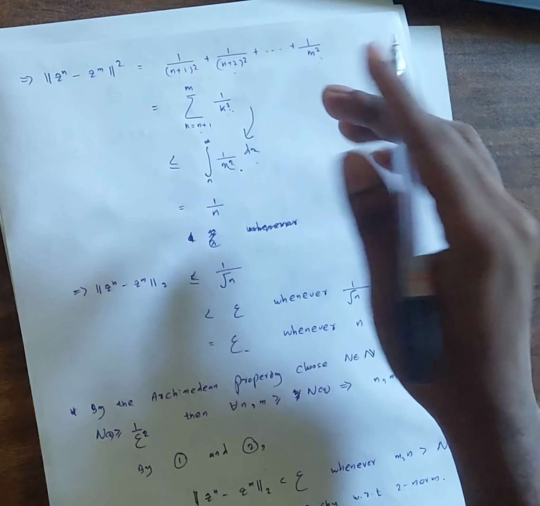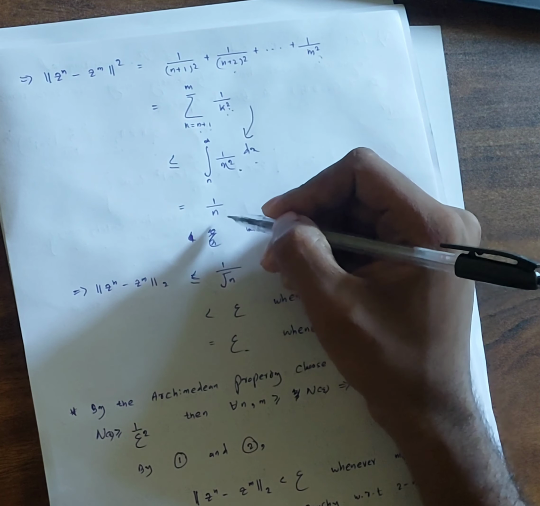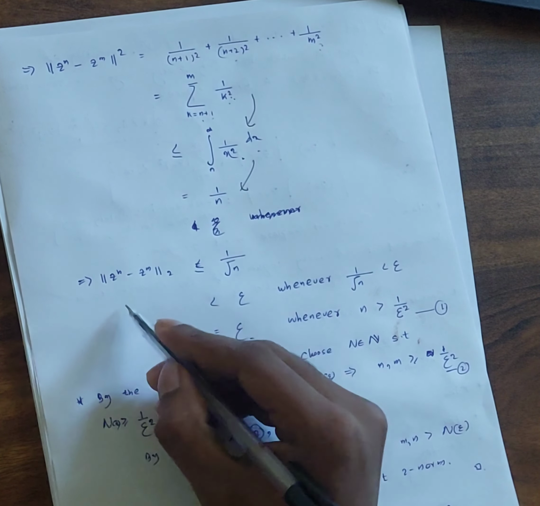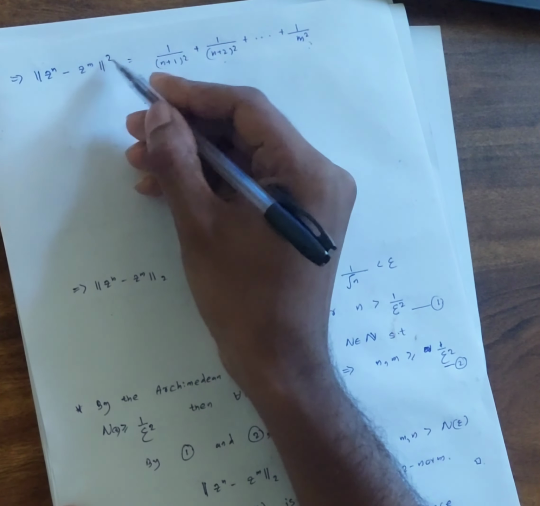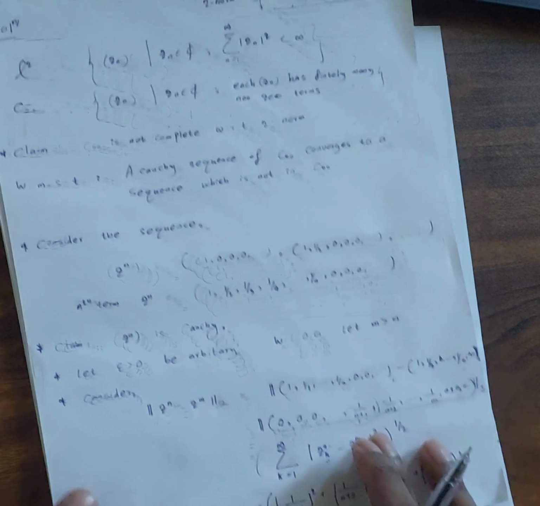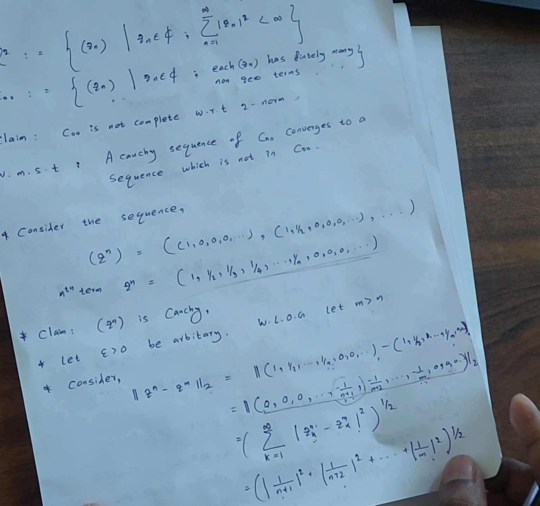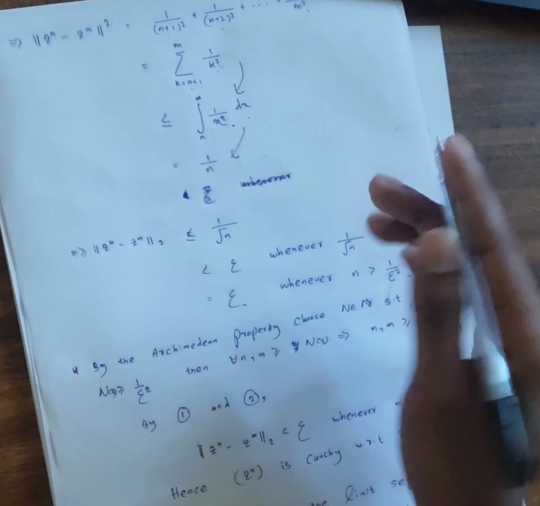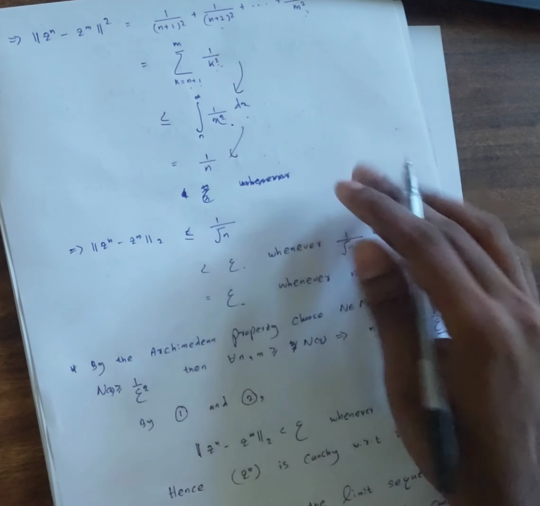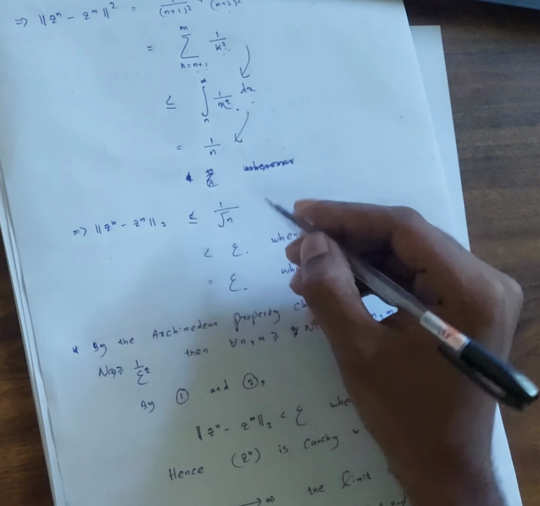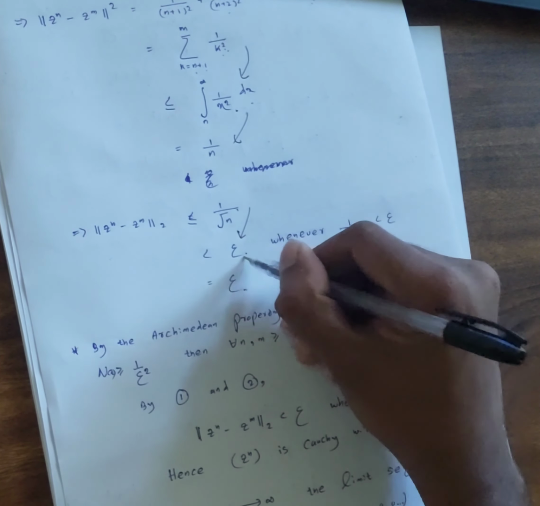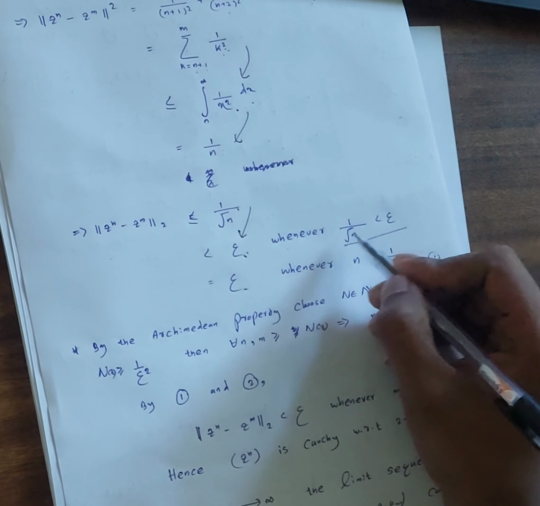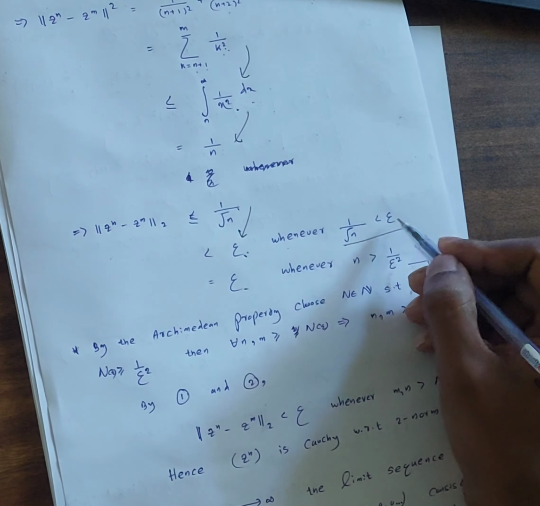So by evaluating the integral, you will get 1 over n. This is easily just evaluating the integral. So we are left with this one because I took the square of both sides, so no problem there. Next I take the square root. Okay, so now we can bring epsilon into the picture. From this step to this step should satisfy this condition: 1 over root n should be less than epsilon.